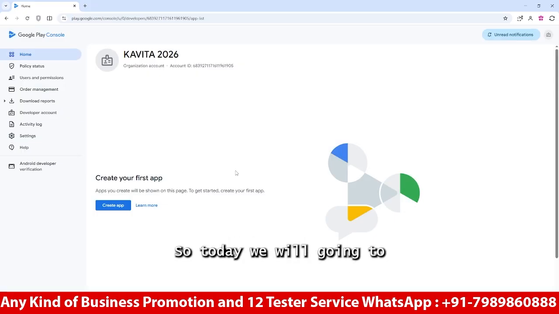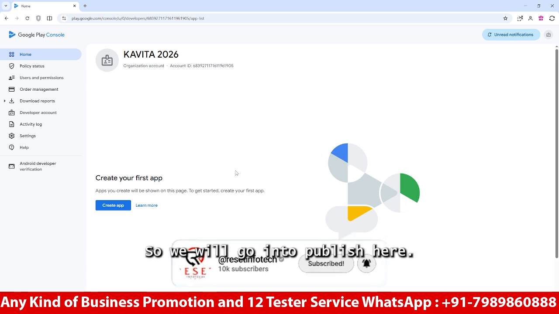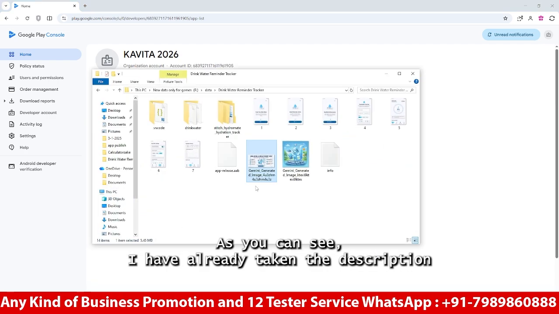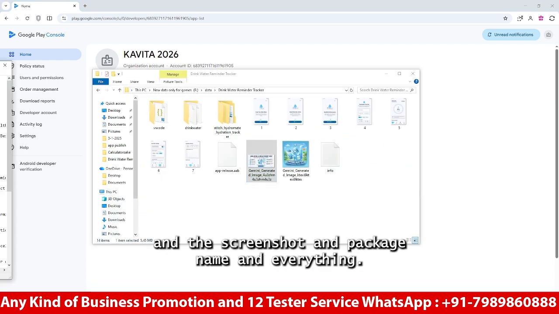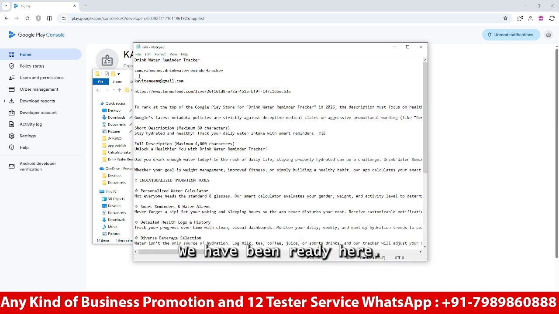So today we are going to publish one more new application in the organization account. As you can see, I have already prepared the description, the screenshots, the package name, and everything else here. So today we will publish it.